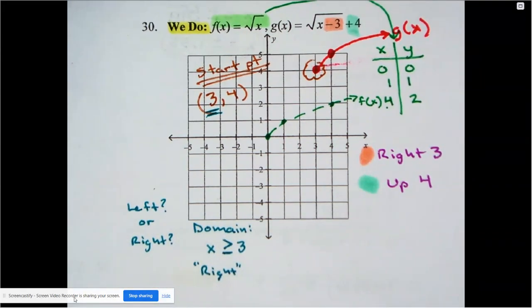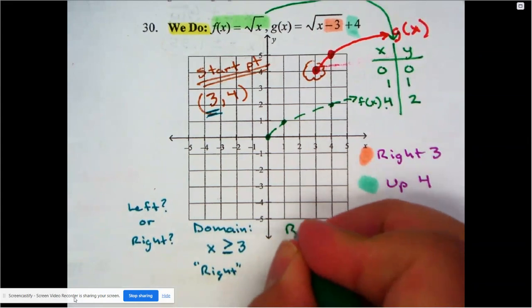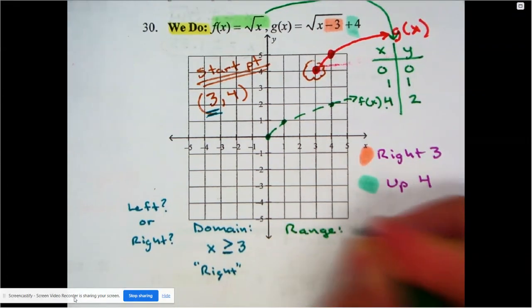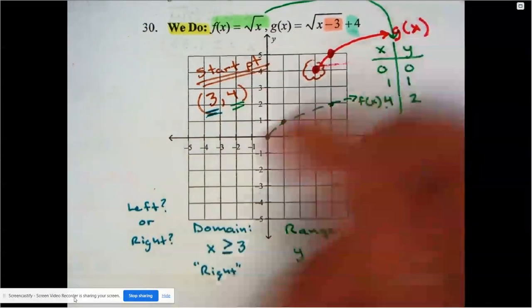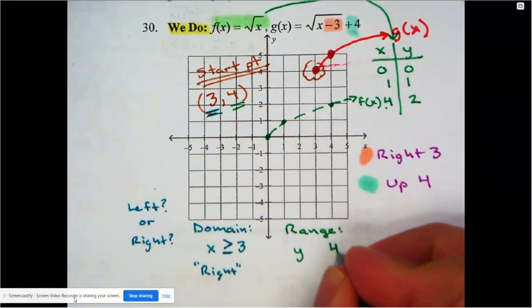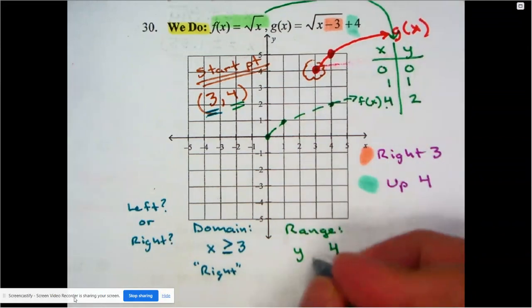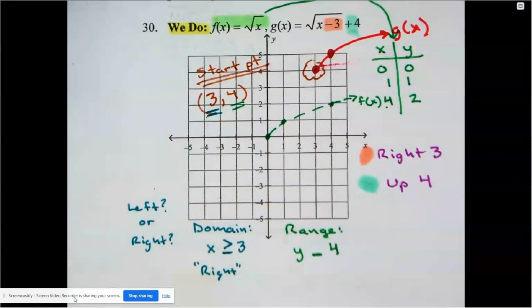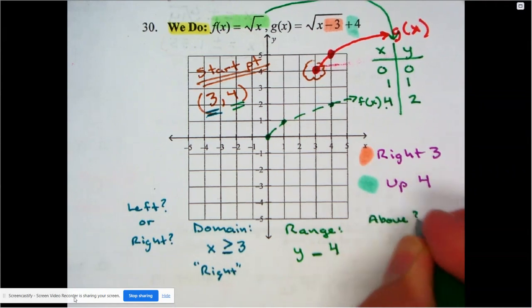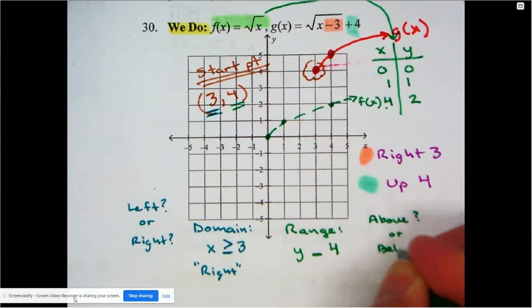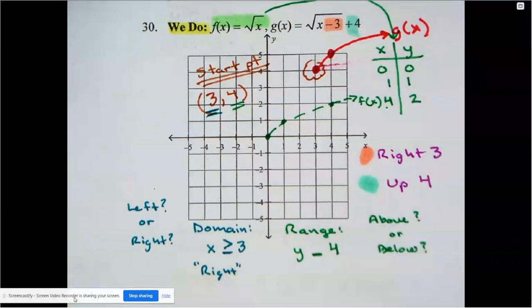Then when I'm doing my range, let's talk range here now. We know that range deals with the letter y. And when I look at my picture, my starting point, that means the number 4 is involved. Yes, there's a point there. Then I need an equal sign. But when you're doing range, the question is above or below. So I'm going to go to my starting point again. My starting point is right here.